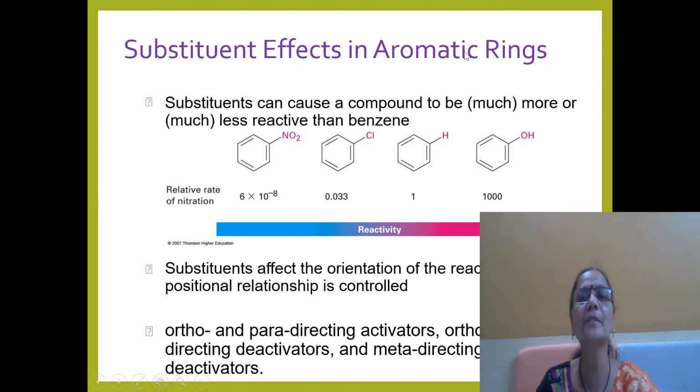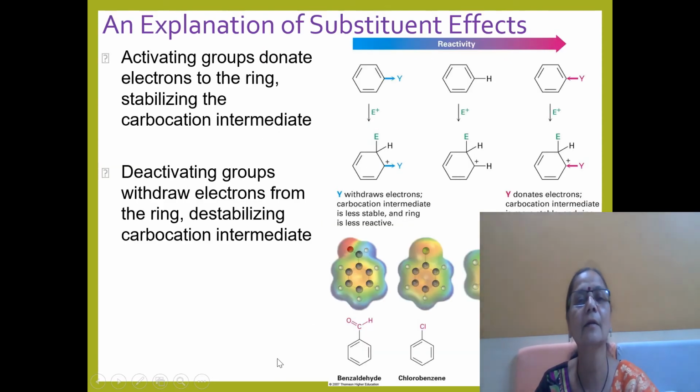Now the substituent effects in the aromatic ring. Some substituents make the ring more or less reactive than benzene. The substituent affects the orientation of the reaction. That means ortho and para directing groups are activators, and meta directing groups are deactivators. The halogens are exceptionally ortho and para orienting, although they are deactivators. The activating groups donate electrons to the ring, stabilizing the carbocation intermediate, while deactivating groups, which are electron withdrawing in nature, withdraw electrons from the ring and destabilize the carbocation.